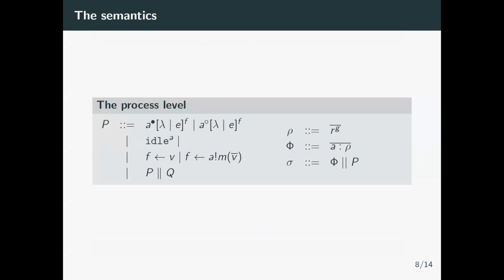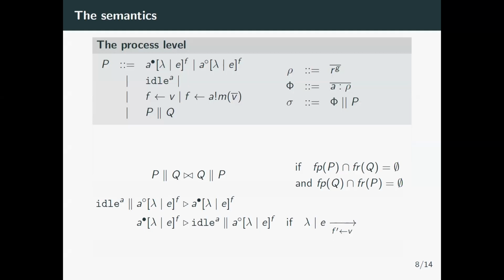The process level models the system as a whole, where we have the running threads and the suspended threads differentiated by the full and empty dot, being run by an actor executing an expression E in a lambda environment and promising to fulfill a future F. Actors can be idle, and they can be with messages that can be a future being resolved with a value or a future being spawned to fulfill a method call. We compose these processes in parallel to build our system, and then we have a state phi that maps actors to resources.